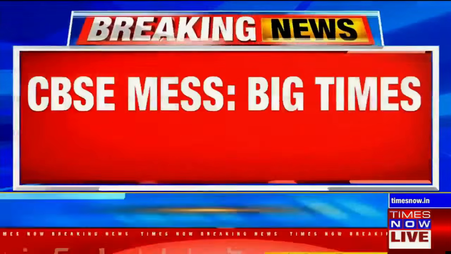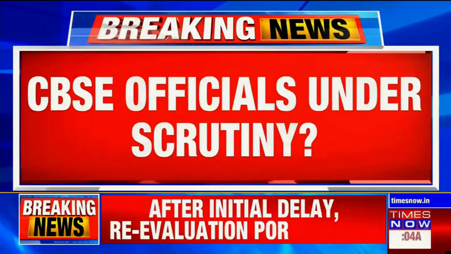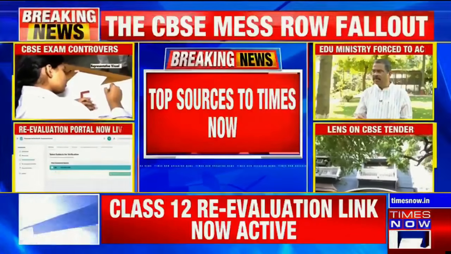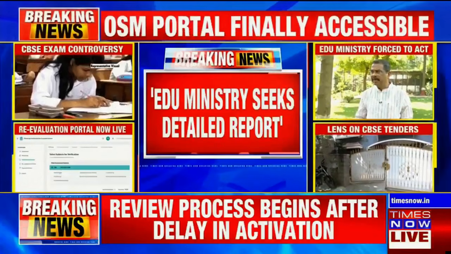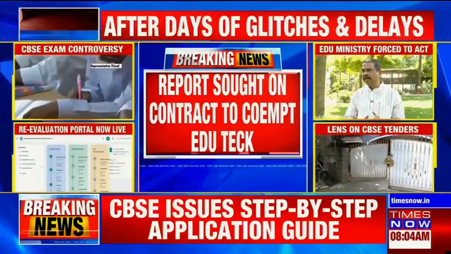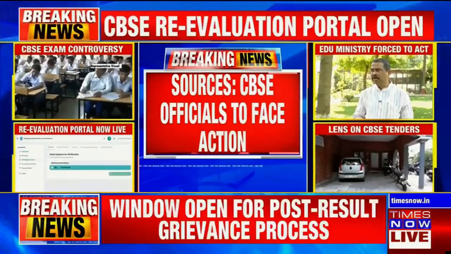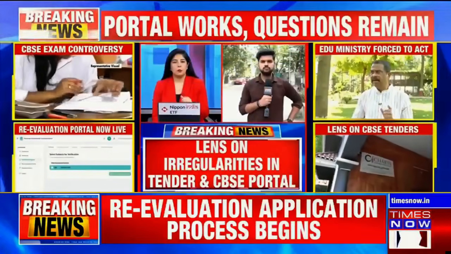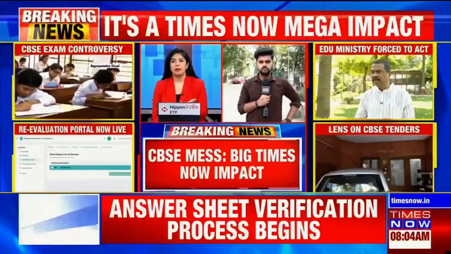Let's in the meantime get you this breaking update of what we are learning through sources. That CBSE officials are to face action over alleged irregularities in tender, and the Education Ministry is now seeking a report on awarding the contract to Coemt EduTech. Now, Coemt EduTech is the same company as far as its tender and in the manner in which it was recording, despite a track record which is questionable, Shivam. Now we are getting to know that not just that, when it comes to the officials behind that, we are told that action would be initiated. Now it seems that the government has blinked.